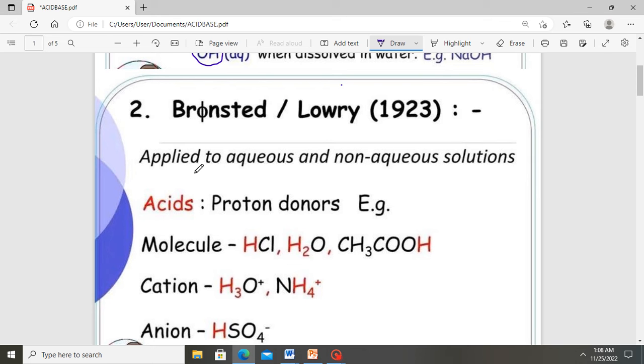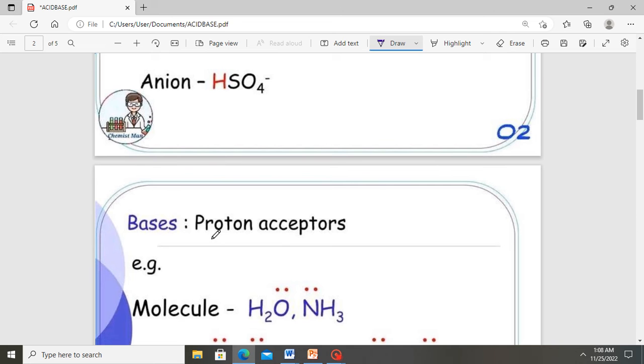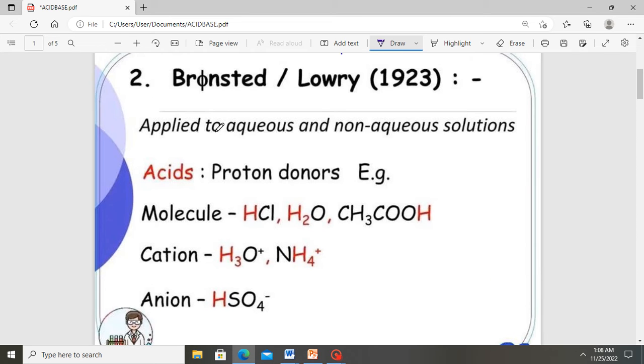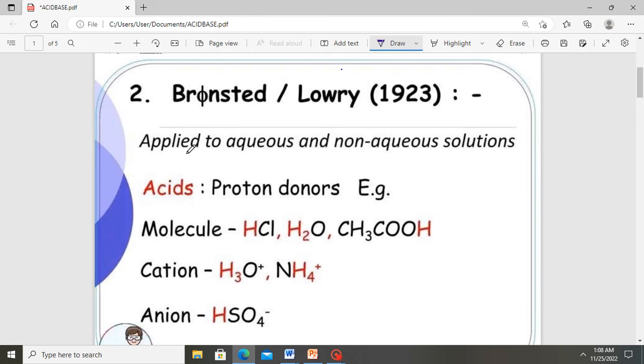According to Bronsted Lowry, an acid is a proton donor and a base is a proton acceptor. So in an aqueous solution or in any solvent, if a substance donates a proton, that substance qualifies to be called an acid.